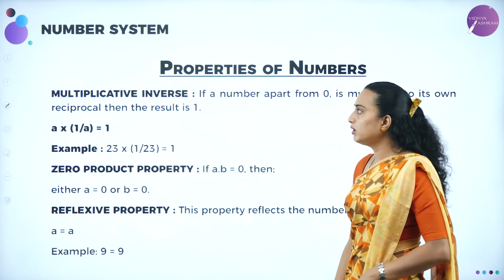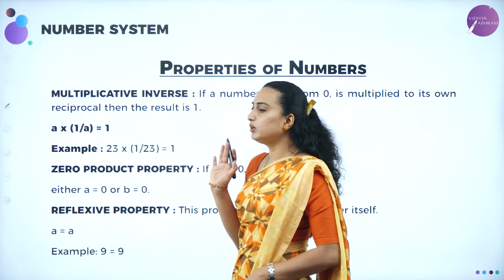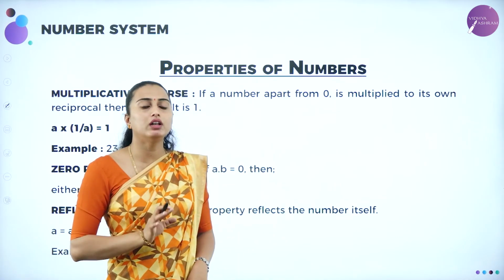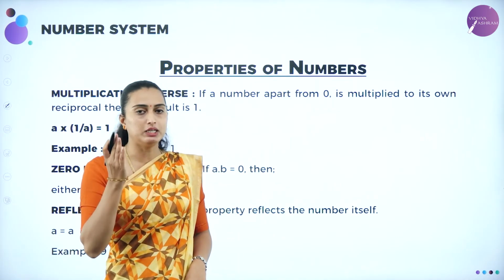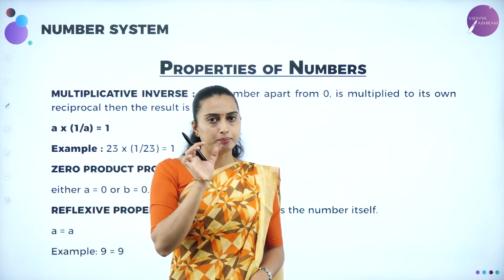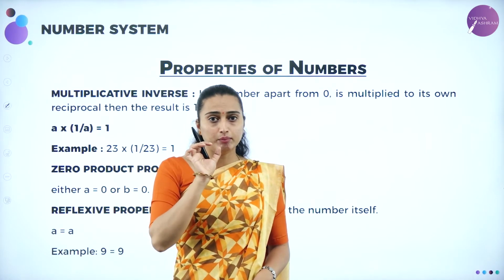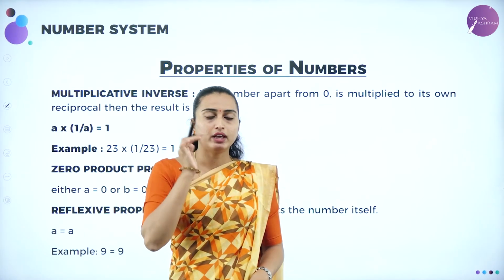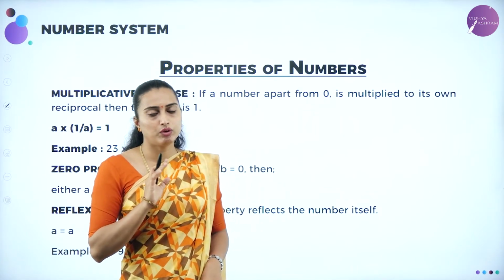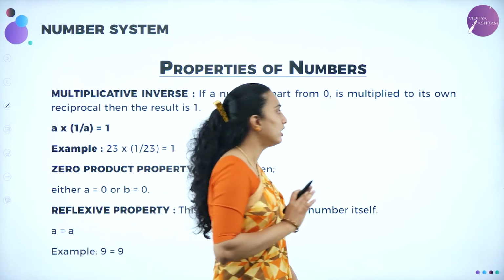Okay. Next we'll be moving on to the multiplicative inverse. Whatever number you take, its reciprocal is multiplied and it will give you the result 1. For a number you take, you multiply by the reciprocal of the number, which gives you the result 1. It is called the multiplicative inverse.